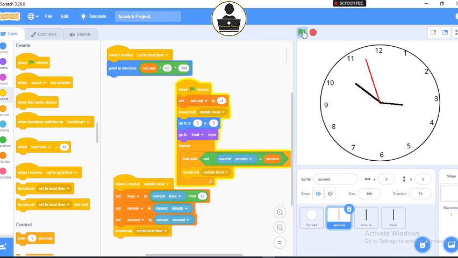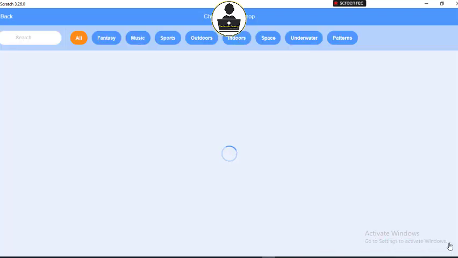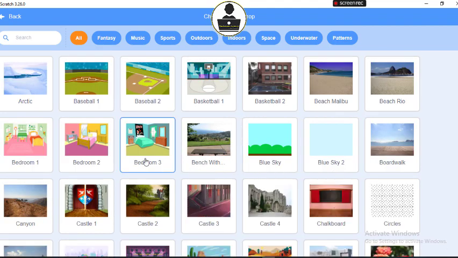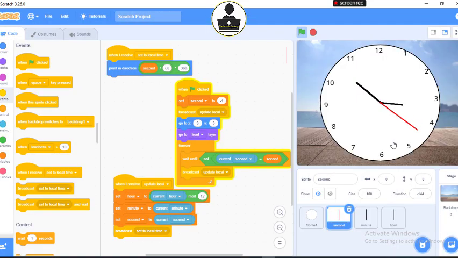So I have this. You like this, right? I can just come to my backdrop library so that my stage doesn't remain white. Then I choose maybe this boardwalk backdrop. This is amazing, right?